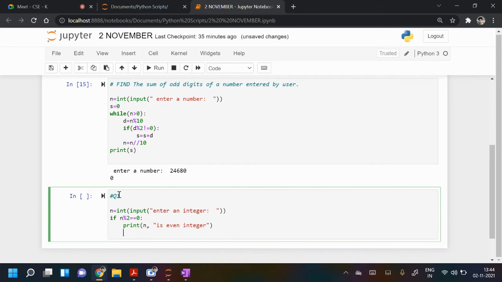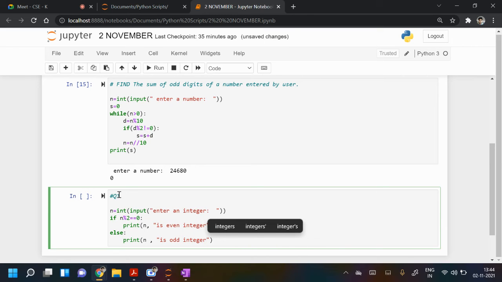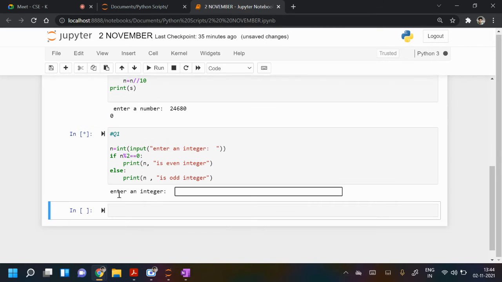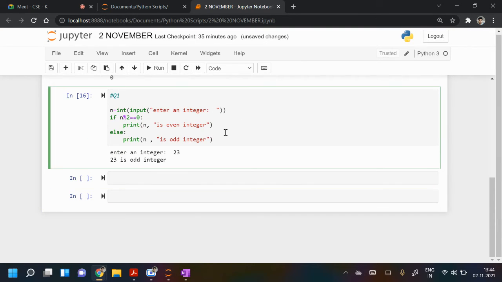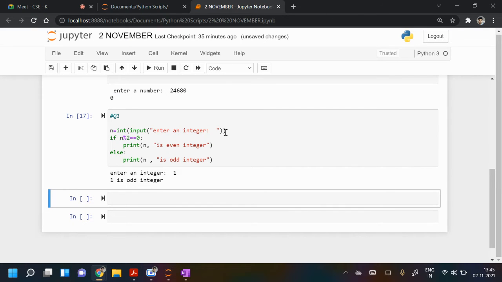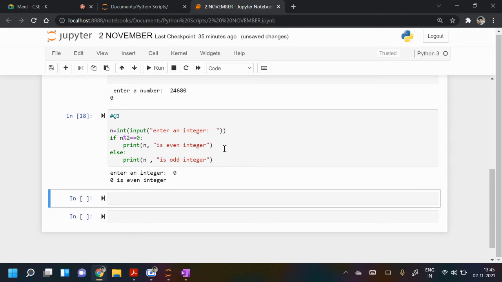Else, you can write n is an odd integer. So let's say 23, it's odd. 1 is odd. 0 is even.